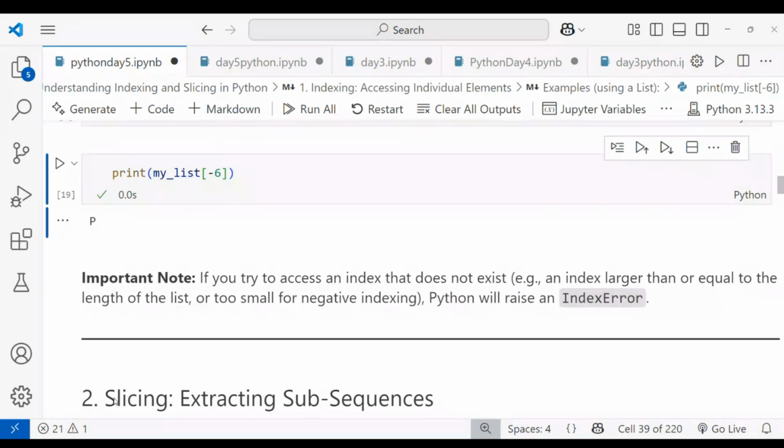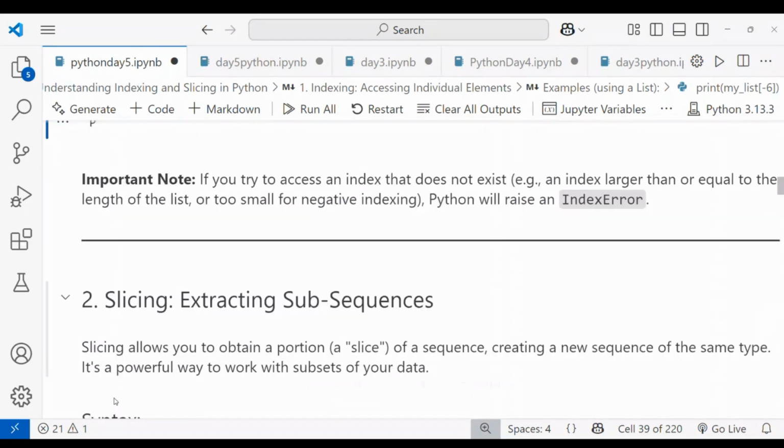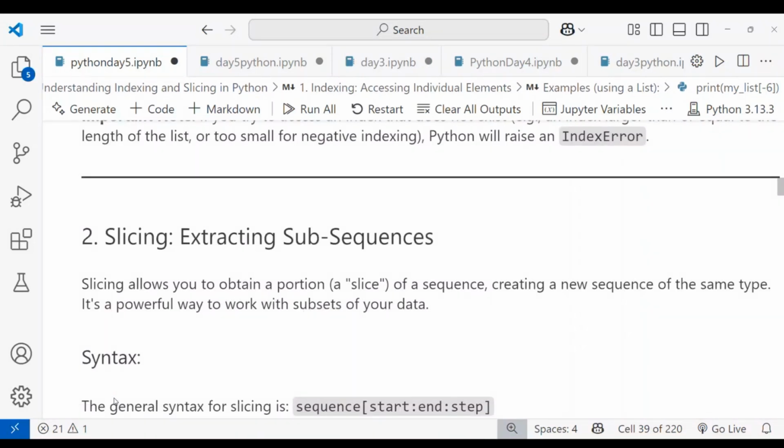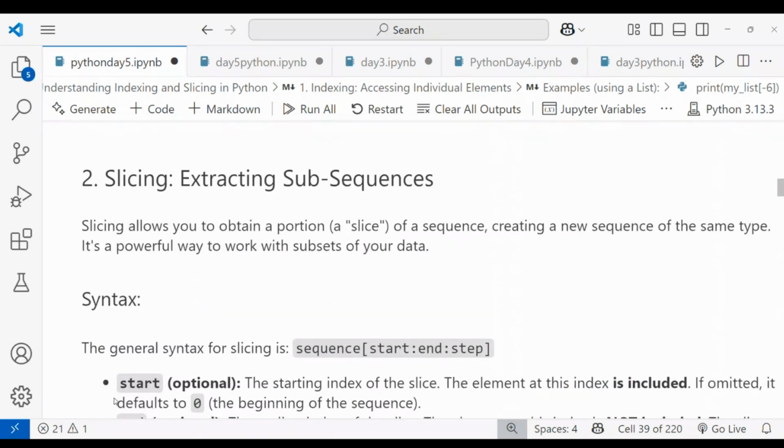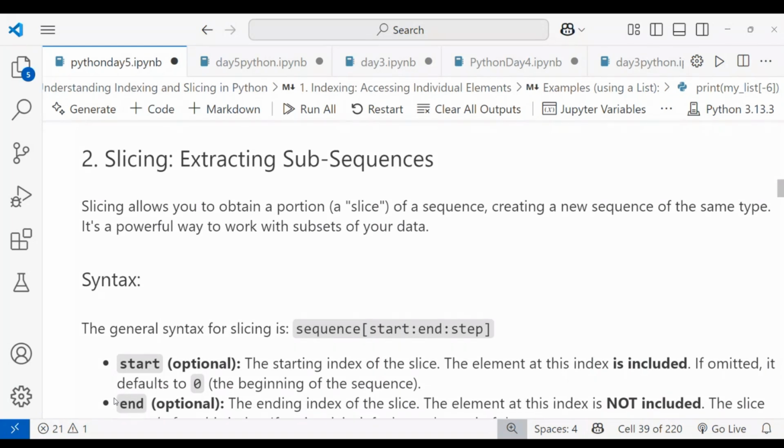Okay, you can see the slicing now. Slicing is extracting subsequences. If you want subsequences, you use slicing. Slicing allows you to obtain a portion or a slice of a sequence, creating a new sequence of the same type, and it is a powerful way to work with a subset of your data. When you're using strings, you can see the slicing, right? Same thing you're using with the list also.